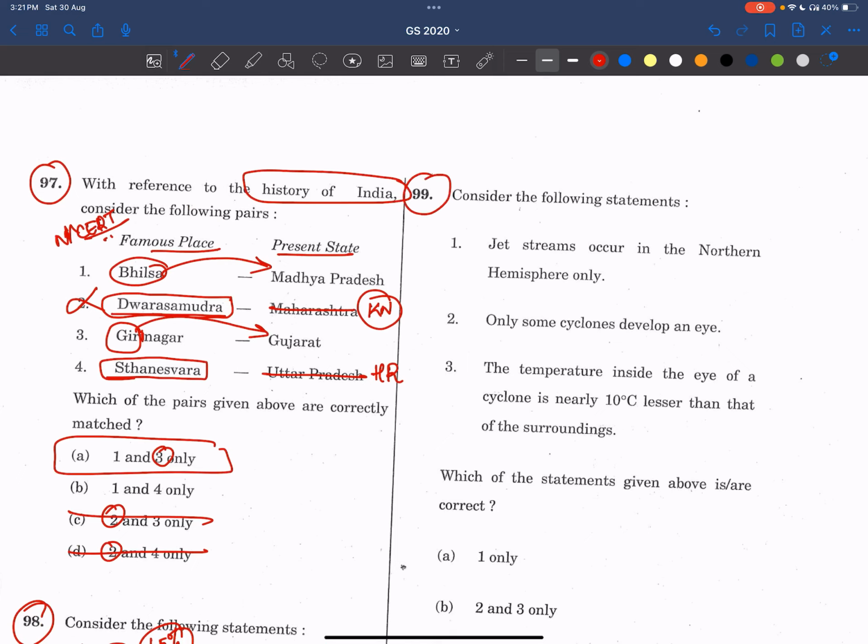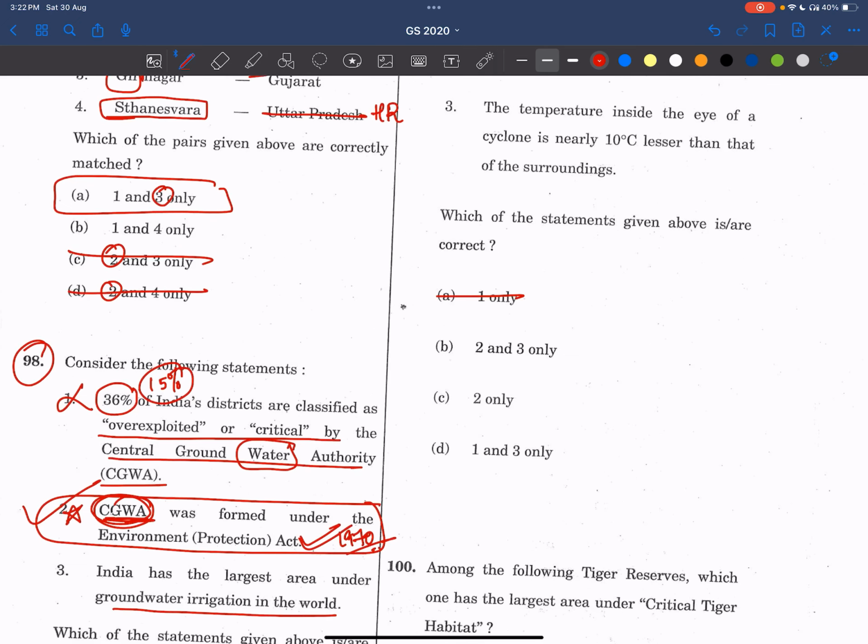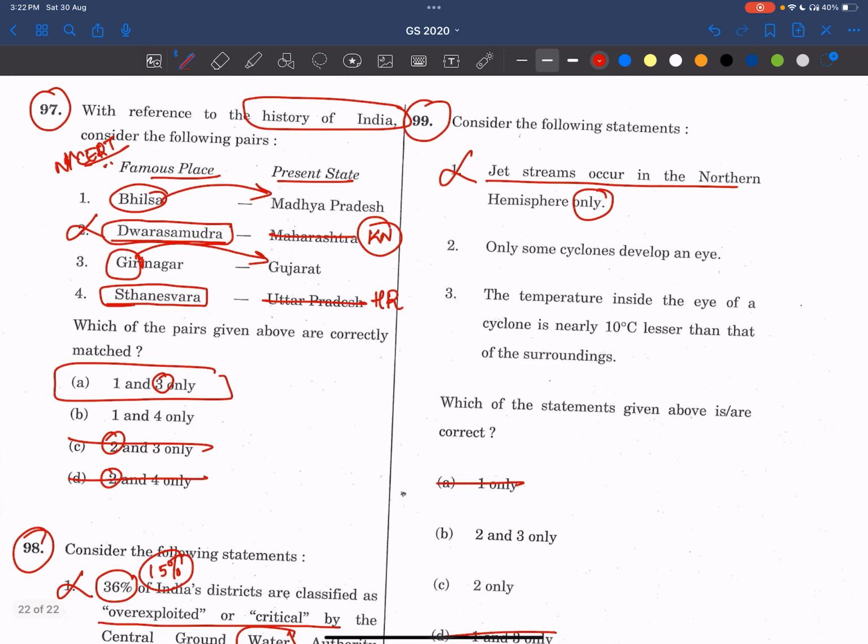Coming to the 99th question. Consider the following statements. Jet streams occur in the northern hemisphere only. Friends, very basic question. They occur in both the northern hemisphere and the southern hemisphere as well. So the first statement is wrong, and these two options are gone.